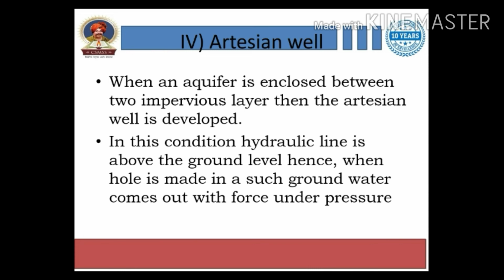Then artesian well. When an aquifer is enclosed between two impervious layers, then the artesian well is developed, right? It means the source of water is enclosed in a pervious layer, and this pervious layer is enclosed by an upper impervious layer and a lower impervious layer. We will see the diagram in the next slide. In this condition, the hydraulic line is above the ground level. Hence, when a hole is made in such ground, water comes out with force under pressure. It is like springs, right?